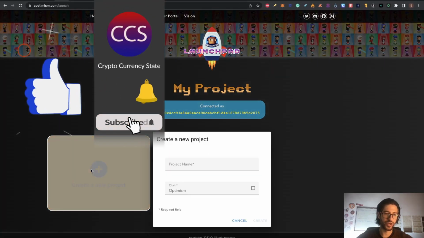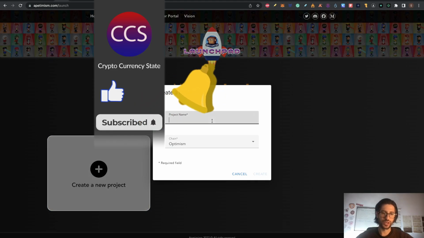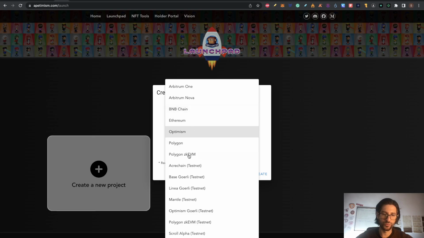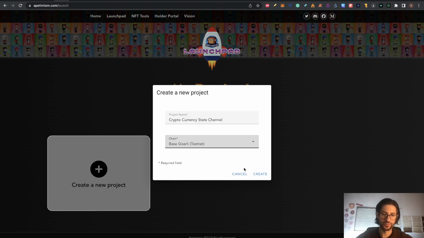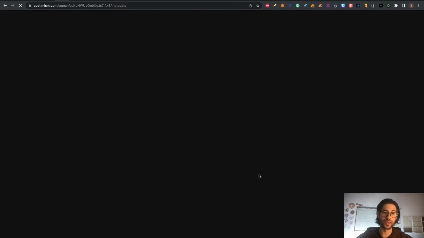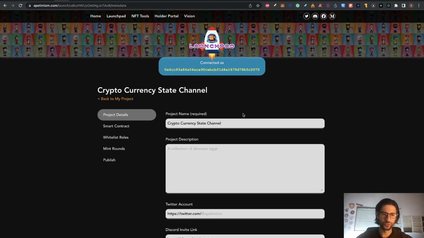Now you click on create a new project. Put any name that you want. In chain, you need to move here to Base Testnet. So Base is here, Base Goerli Testnet. Click there and now click on create. This is going to create a new project. Now you are going to see this.